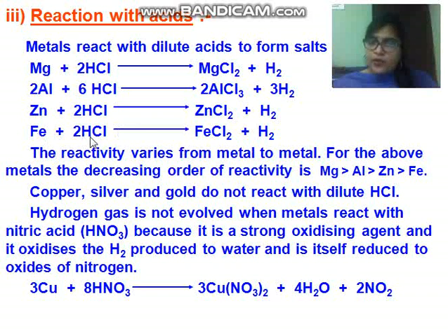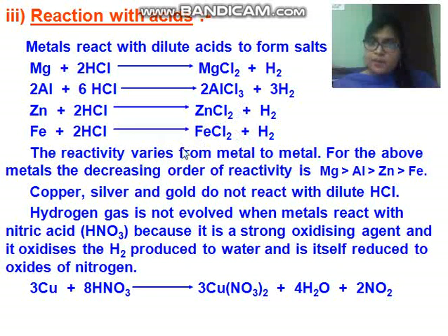Then iron, on treating with dilute acid, forms iron chloride, that is FeCl2. Here the valency of iron is +2. It forms iron chloride with release of dihydrogen gas. This reaction is also rapid, but less rapid as compared to zinc.